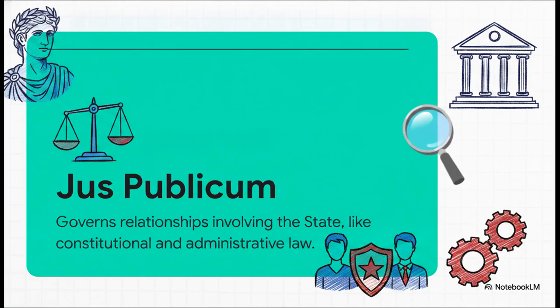The precise term here is public law, or jus publicum, a distinction actually rooted in the ancient Roman jurist Ulpian. It governs relationships involving the state. That could be the state versus an individual, or the state's own organs against each other. This whole family includes constitutional, administrative, and criminal law.